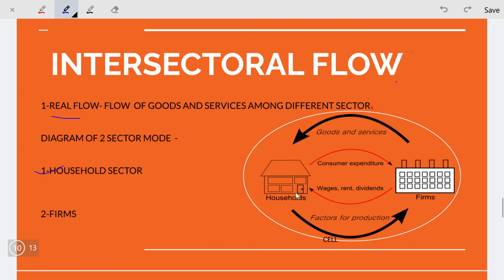As we all know, households own the factors of production, CELL, which stands for capital, enterprise, land and labor. Households provide CELL, the factors of production, and in response, firms provide goods and services to households. It is a flow of goods and services. On one hand households provide factors of production, on the other hand firms provide goods and services. So the flow of goods and services among different sectors is known as real flow.